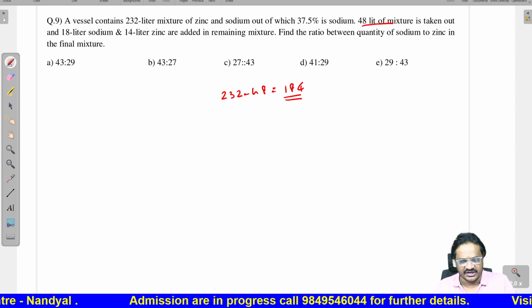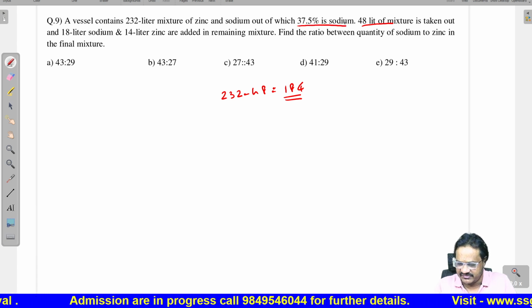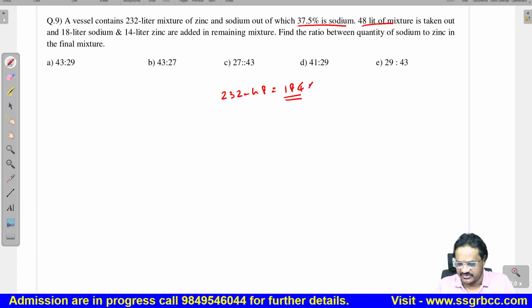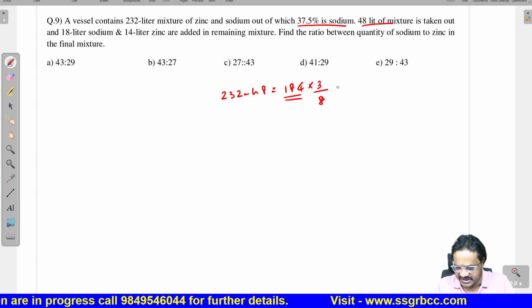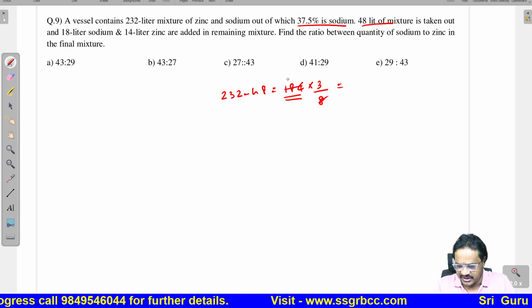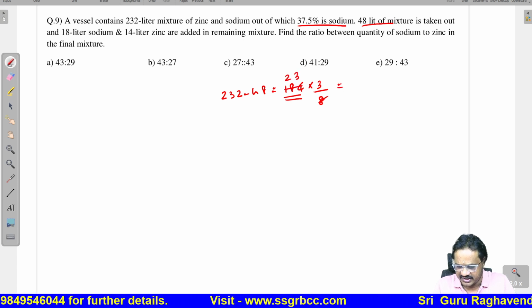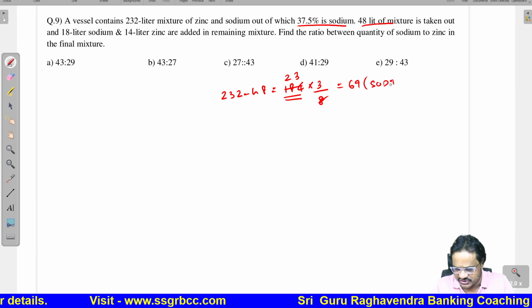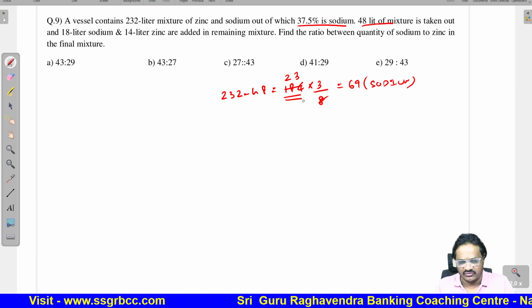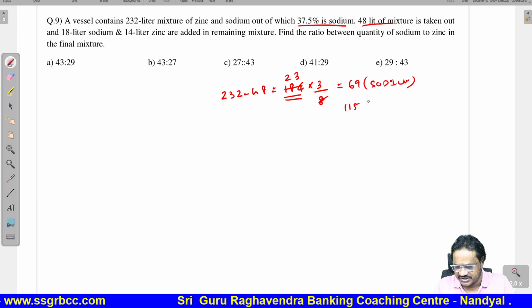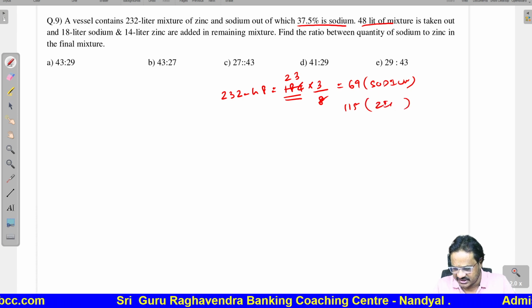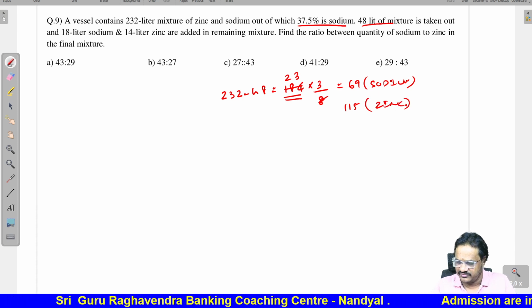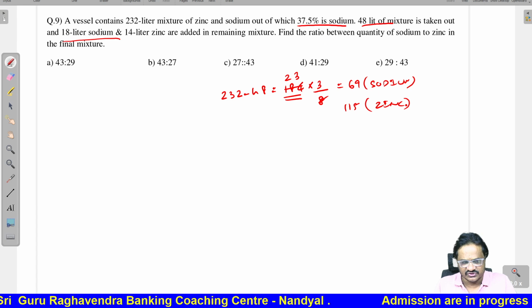In this 184 liters, 37.5% is sodium. 37.5 means it is 3 by 8. Now 8 2s are 16 and 8 3s are 24, so it is 69. 69 will be sodium. The remaining 184 minus 69, that is 115, that is nothing but zinc. Now 18 liters of sodium is added.